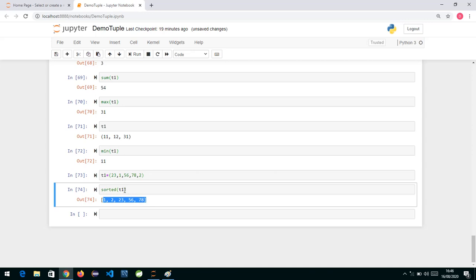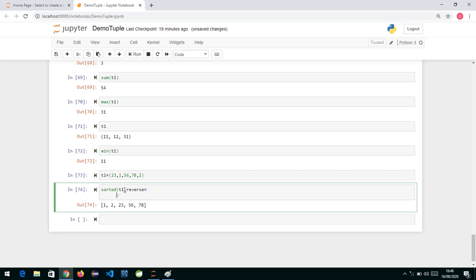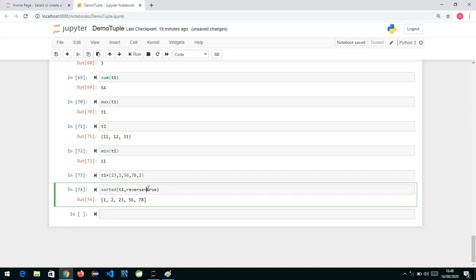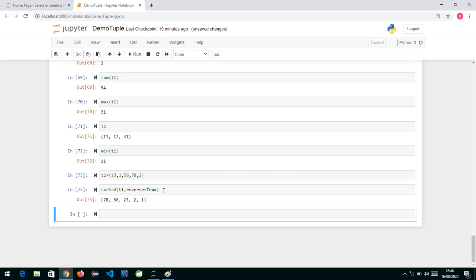Ascending order. If you want descending order, then we can write reverse is equal to true. When you say reverse is equal to true, with a capital T, it will give me the result in descending order, and we can see the descending order over here.